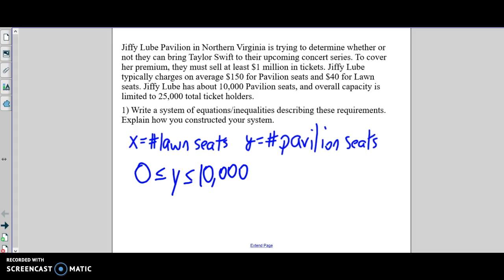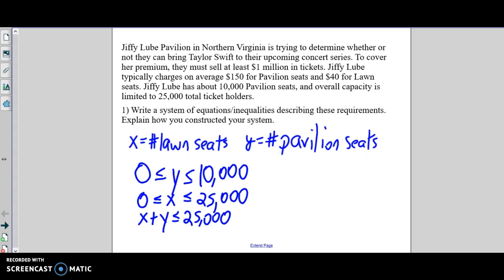Now they also tell me that the overall capacity is limited to 25,000 seats. So same thing with X. I know I can't go under 0 for X, but there's no other restriction, so I can go all the way up to 25,000 if I had no Y, if I had no pavilion seats sold. But in reality, the number of lawn seats plus the number of pavilion seats will really be what's below 25,000. So it's an important thing to recognize.